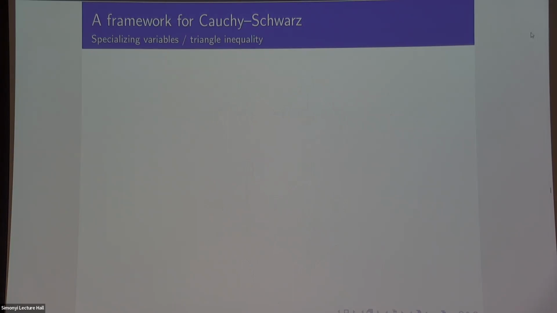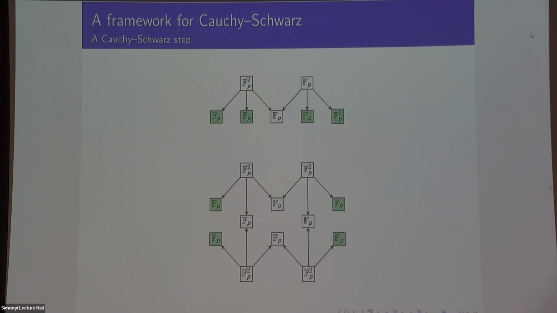Sorry, in those diagrams there, we've lost some information, right? Because the functions on the bottom diagram on the left-hand side, the two green boxes, these are somehow the same functions. Yeah, it's a good point. These functions here, actually all four copies of these are the same function. They're all the same, but you lose that information. Excellent point. There are two things. One is that it turns out to be very difficult to use that information all of the time. Maybe you could get some sort of positivity if you knew they were the same function, but in practice, if all you're doing is Cauchy Schwarz, that information is actually never used.